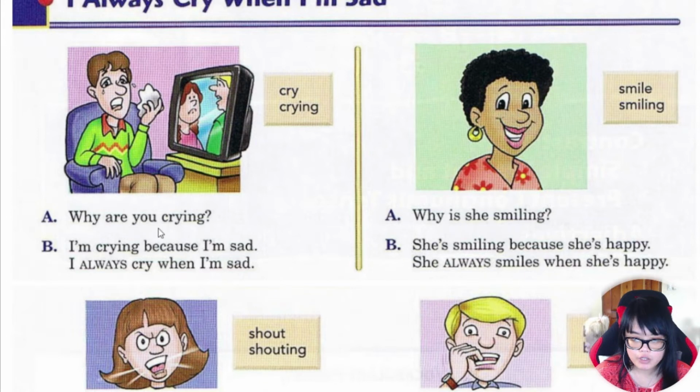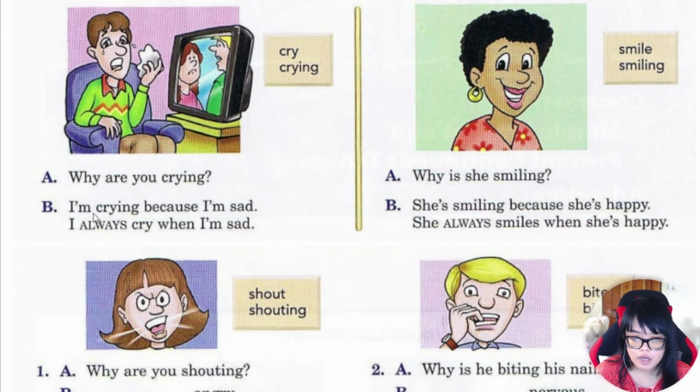Okay, so why are you crying? I'm crying because I'm sad. I always cry when I'm sad. Okay, adverbs of frequency. I always cry when I'm sad. Okay, so I'm crying, present continuous. I'm crying right now because I'm sad. I just watched a very sad TV show. I always, adverbs of frequency, I always cry when I'm sad.